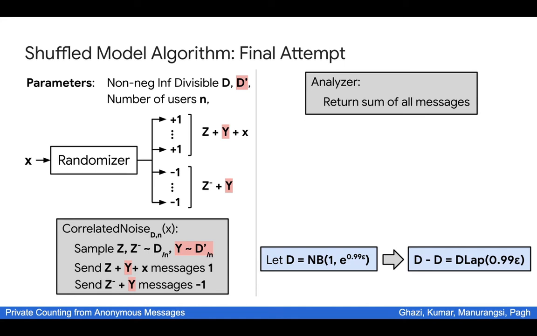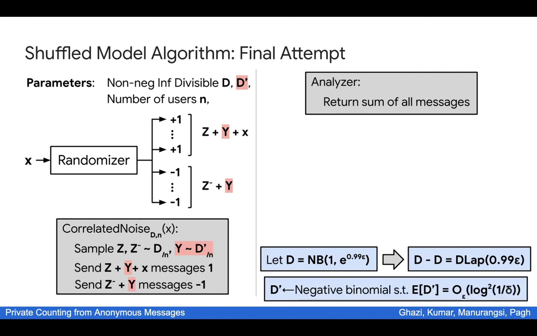It's not too important here, and it's mostly a technical point, so you don't have to worry about the 0.99 here too much. What is more important though is that we are setting d prime to also be a negative binomial, but with a much larger magnitude. In particular, the mean of d prime will be something like log square of 1 over delta, whereas the mean of d is only of the order of 1 over epsilon only.